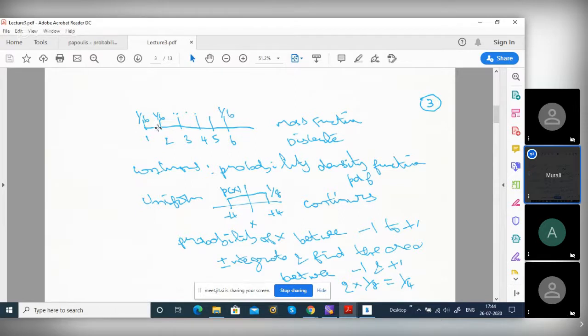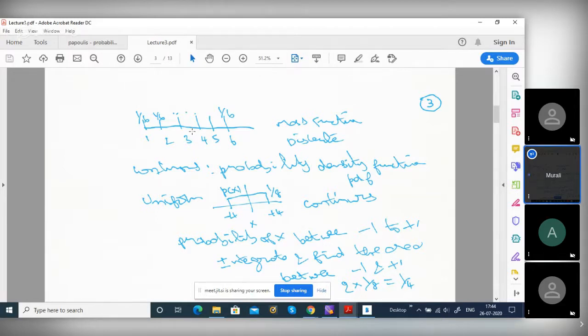Suppose, what is the probability of getting a number less than 3 if you roll a die? You roll a die and get one of 1, 2, 3, 4, 5, 6. That number should be less than 3. What is the probability? 1 by 3. 1 by 6 plus 1 by 6 is 1 by 3. So you are adding because this is a discrete random variable. 1, 2, 3, 4, 5, 6 are probability mass functions, and you can sum them up.